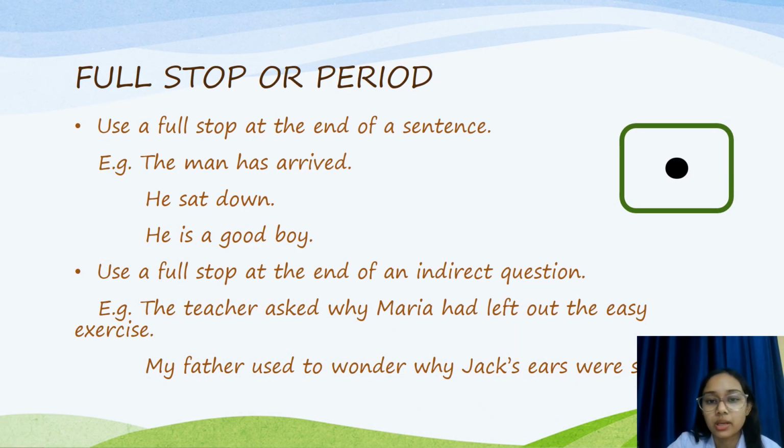So there are many types of punctuation marks, but we are going to discuss only a few, and one of them is the full stop, which is also known as a period. Use a full stop at the end of a sentence. Example: A man has arrived. He sat down. He's a good boy. Or we can say, my name is Shalini.